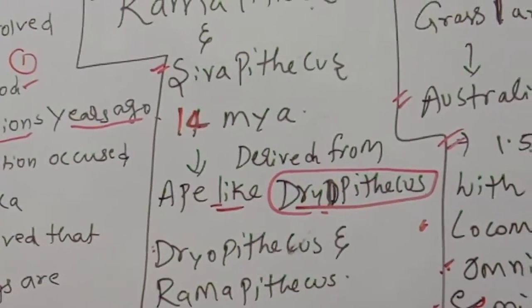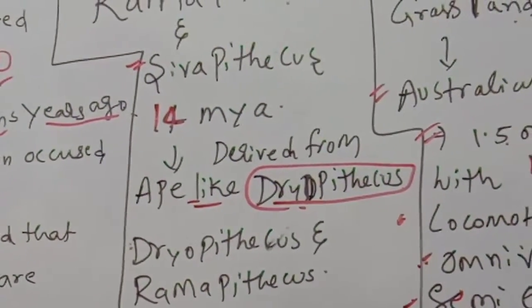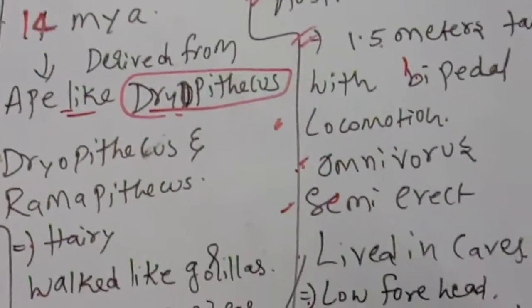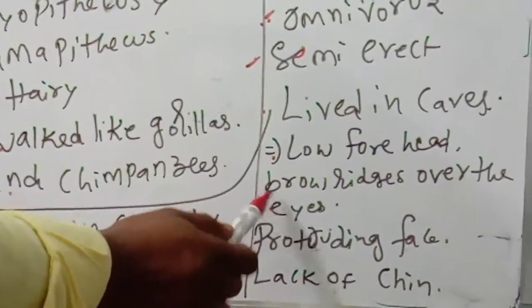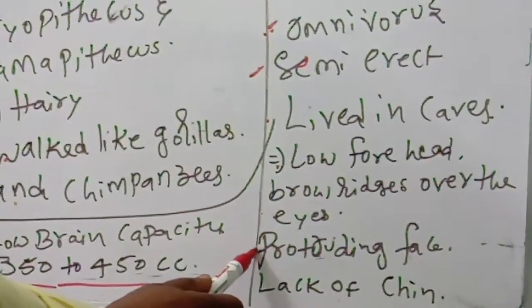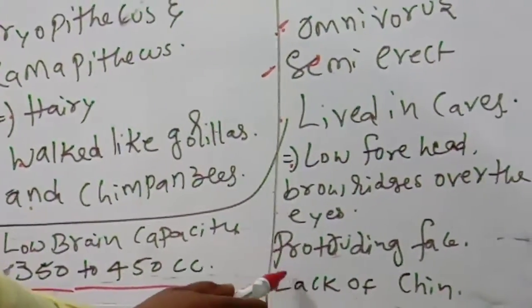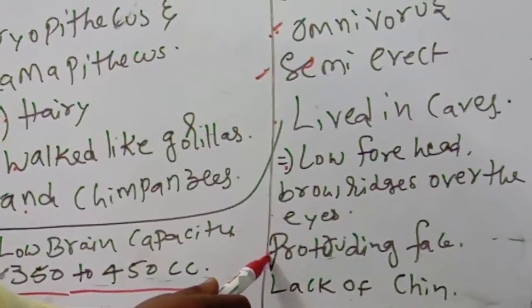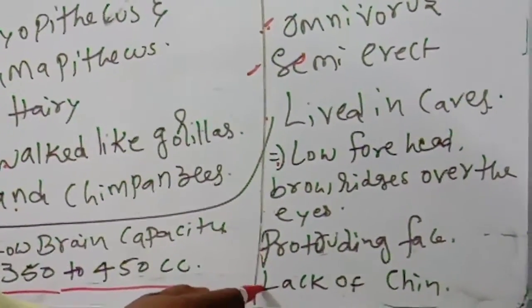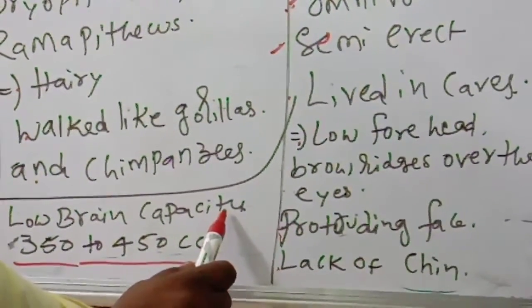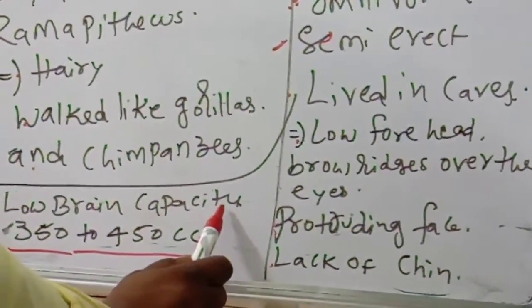Low forehead, brow ridges over the eyes, protruding face, lack of chin, low brain capacity. These are all distinct.